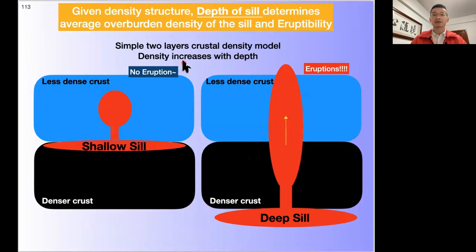We know that the density increases with depth for the Earth. So let me illustrate with a simple two-layer density structure and show the importance of depth of seal. If we have a shallow seal, then the overburden density of that seal is less dense than the magma density, so no eruption. However, if the seal is at a deeper depth, the average density of the overburden is the average of the blue and the black crust. So the average density could be larger than that of the magma and can drive eruption.